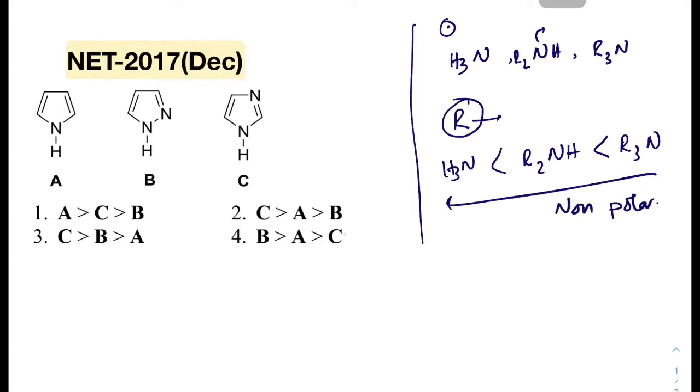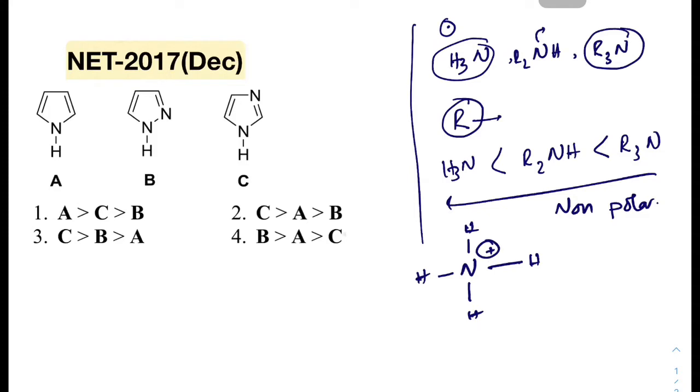But in aqueous medium, the trend is a little different. To define which is more basic, we have to define whose conjugate acid is more stable. In this case, there are 4 hydrogens. This is the conjugate acid form. As there are 4 hydrogens in aqueous solvent, these 4 hydrogens can take part in hydrogen bonding 4 times. Similarly for these 2 hydrogens also.